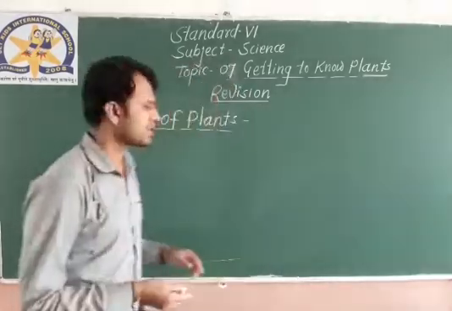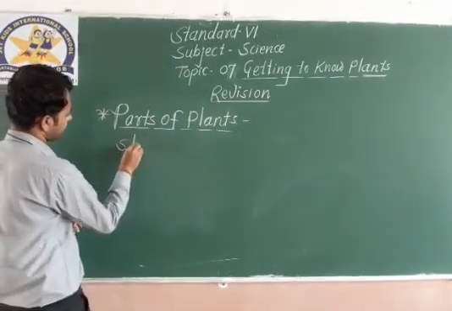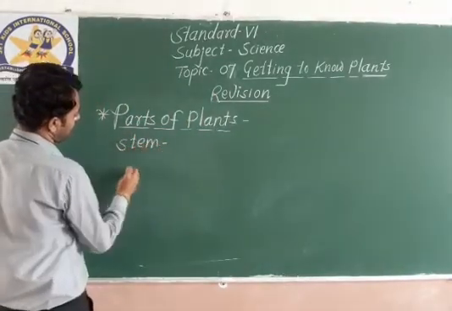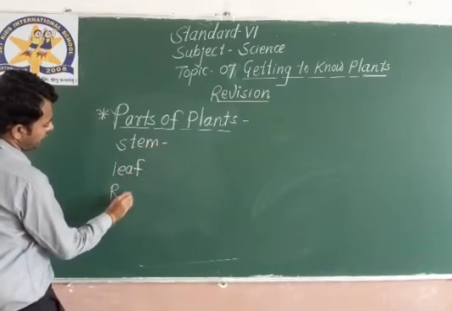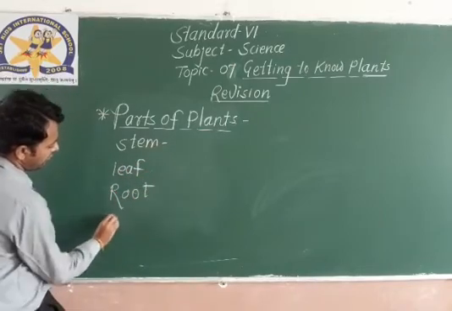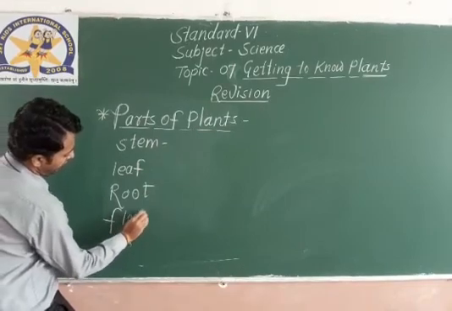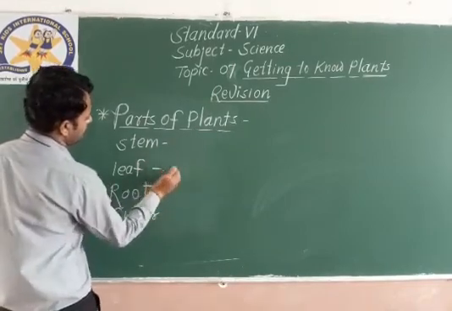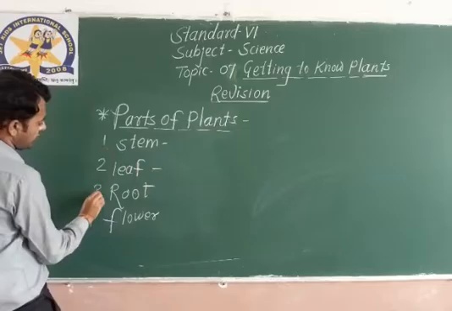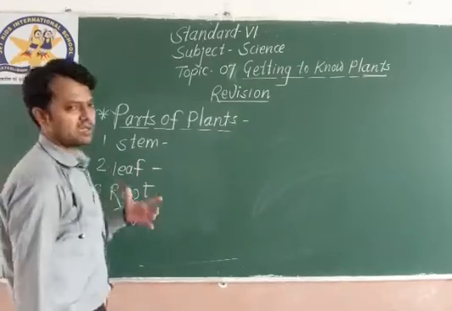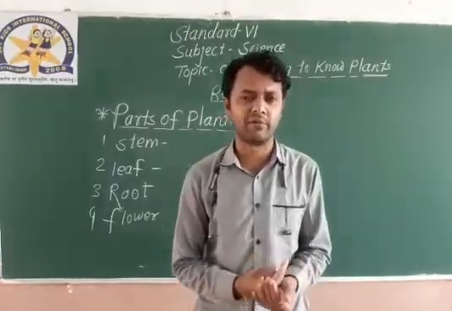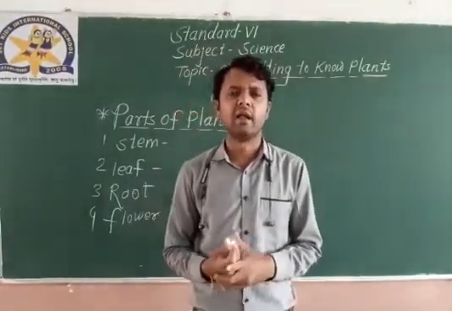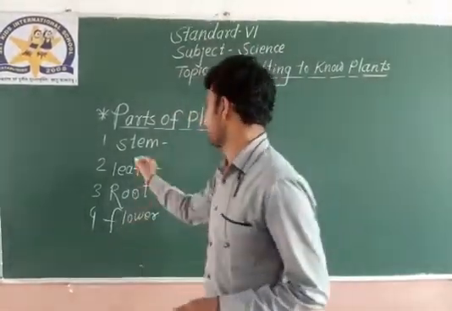First of all, stem. Leaf, root and flower. First, second, third, fourth. These are the four main parts of the plant that we need to discuss. First of all, let me discuss stem.